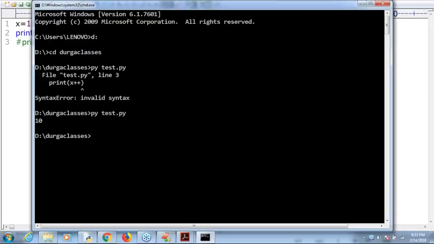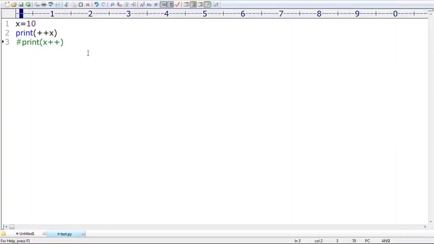What is the reason, sir? The reason is that plus x is simply treated as plus of plus x. Just as with 10 you can specify plus 10 or minus 10, it is treated as just a sign symbol, but it's not an increment operator, right? Sir, remember, in Python, increment and decrement operators are not available.